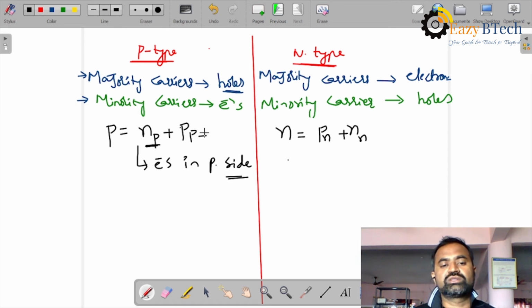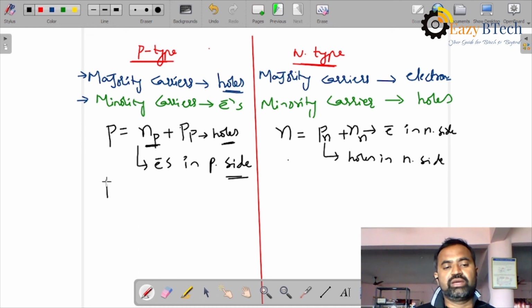These are the holes in the N side, or electrons in the N side.